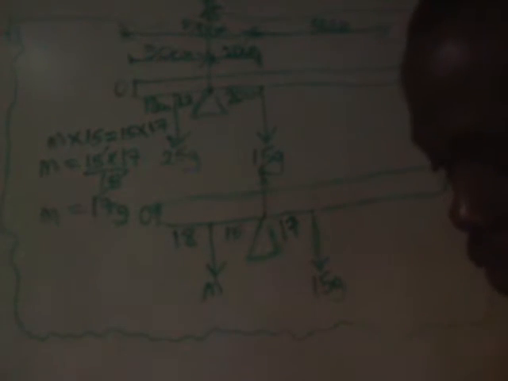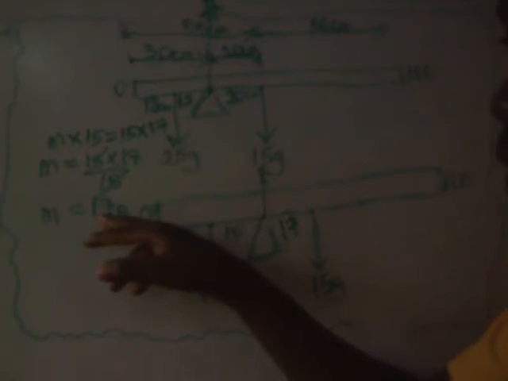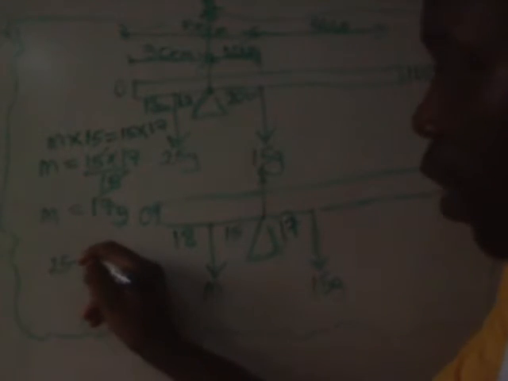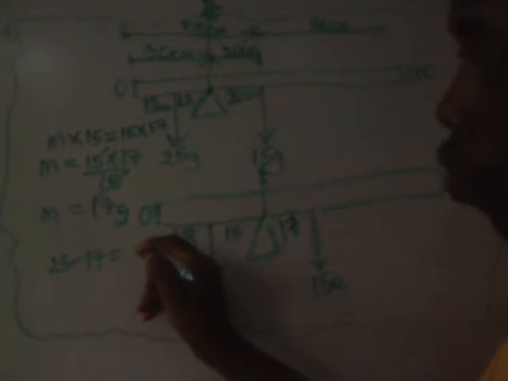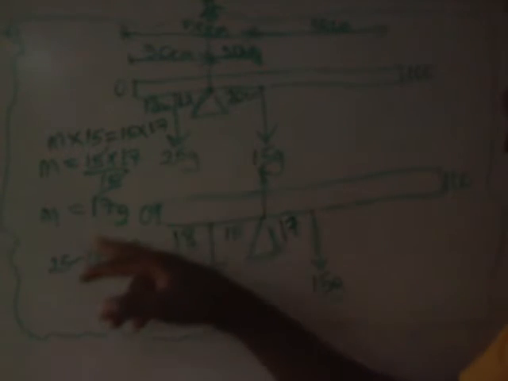So they now said, by how much must the load be reduced to maintain the horizontal balance of the rule? So you now subtract this new mass from the old mass. The new mass is 17 grams. The old mass is what? 25 grams. So 25 minus 17 gives you 8 grams.